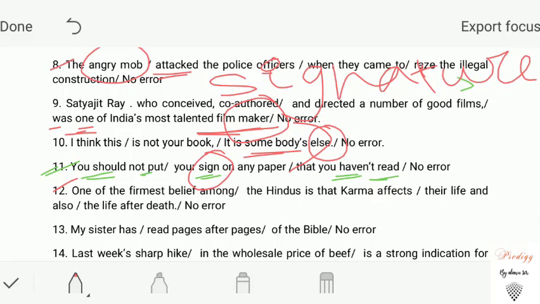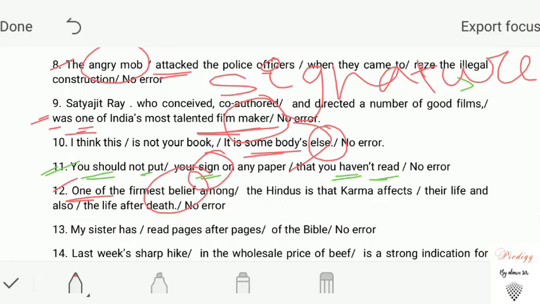This question is very easy to find the error in, because I've already discussed this particular rule in the previous questions, like question number 9. One of is here, we have to write plural noun but singular verb. So one of the firmest beliefs, B-E-L-I-E-F-S, beliefs. Okay? Plural noun and singular verb.